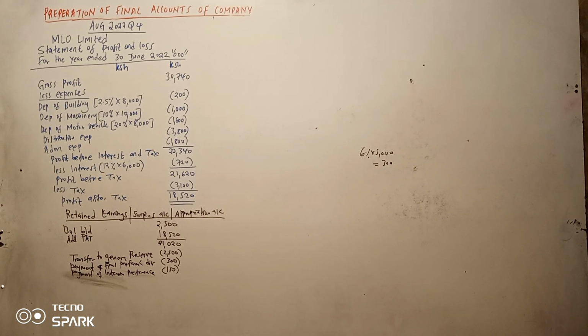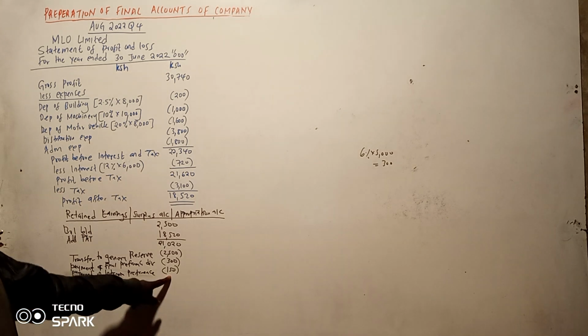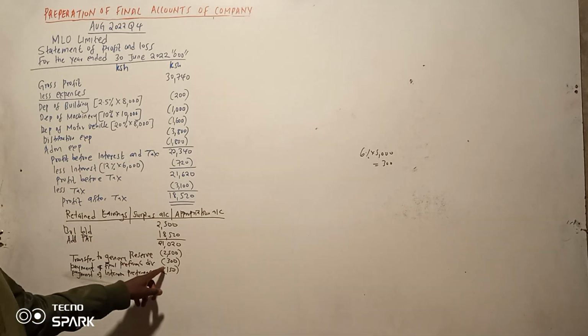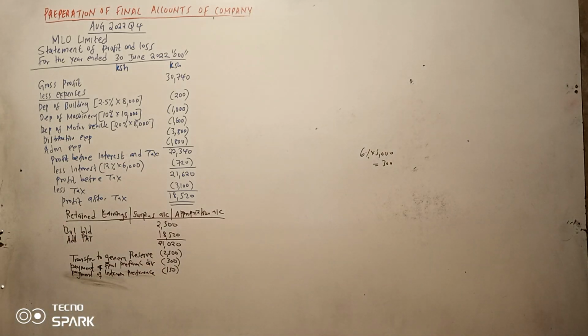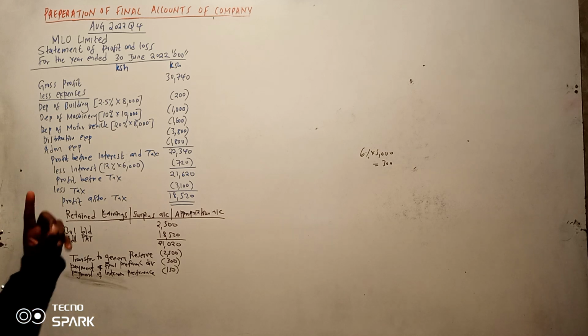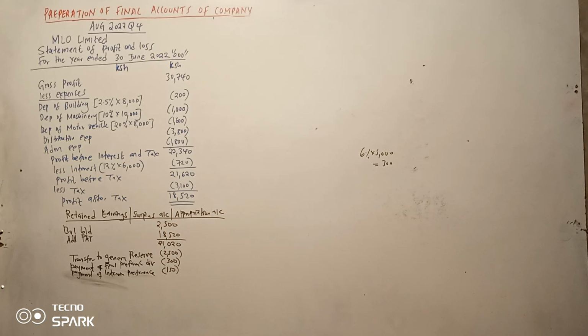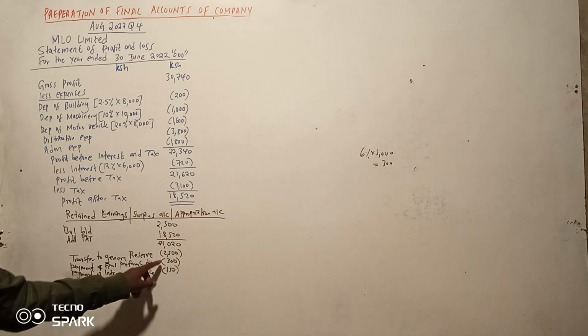So we have two types of dividend. This one is already paid, remember, because it is in the income statement. But this one, 300, it is not yet paid. Or we can argue in this manner. We can argue that the 150 is part of 300, meaning out of this final dividend of 300,